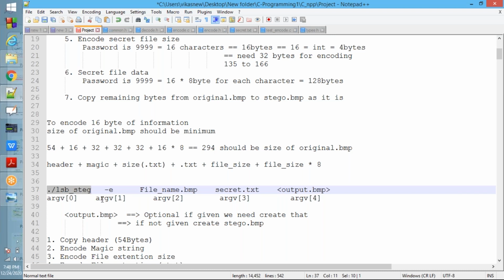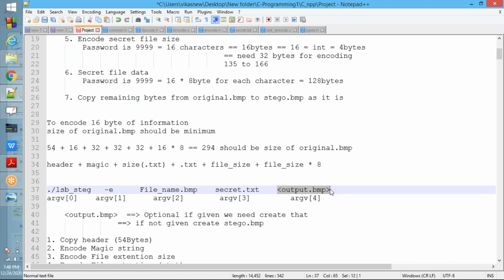Next, -e is the option for encoding. Next, the original file name.bmp, then the secret file name, then the output file name. The output file name is optional. If you give it, you need to create a file with that name. If you have not given it, you need to create stego.bmp.